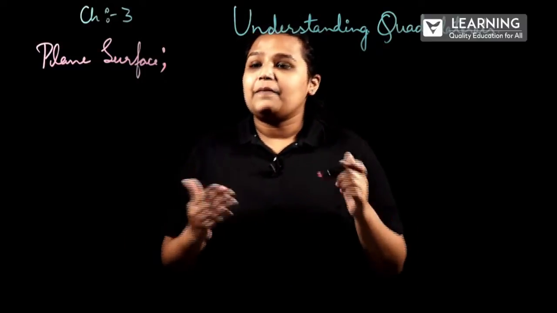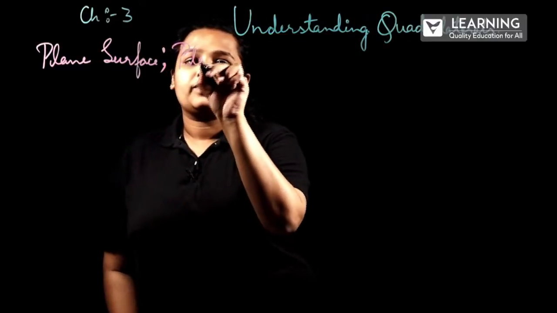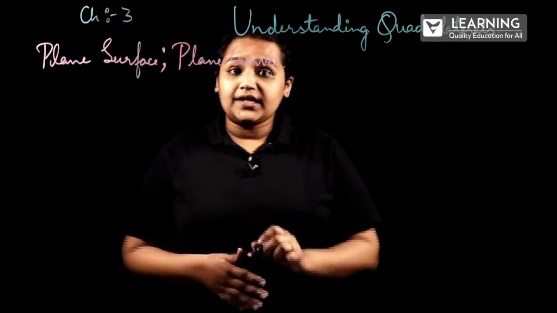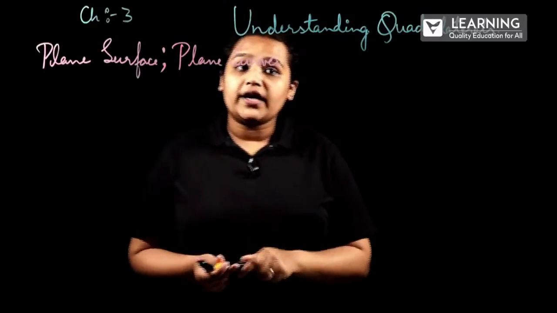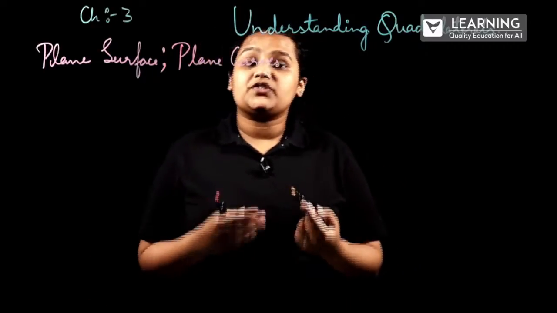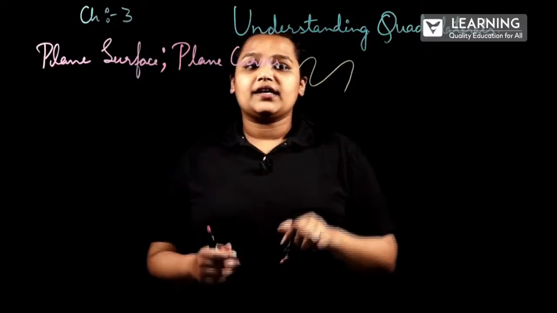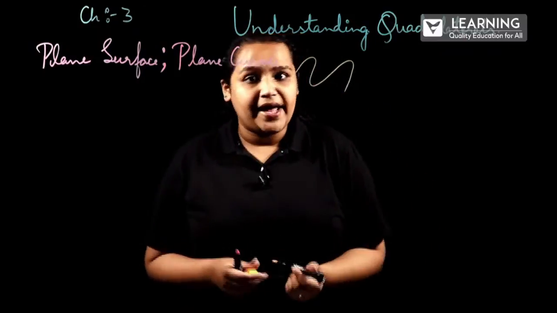So what are plane curves now? A plane curve is a figure or a smooth line which can be drawn on a plane surface and it will be having turns or a bend.